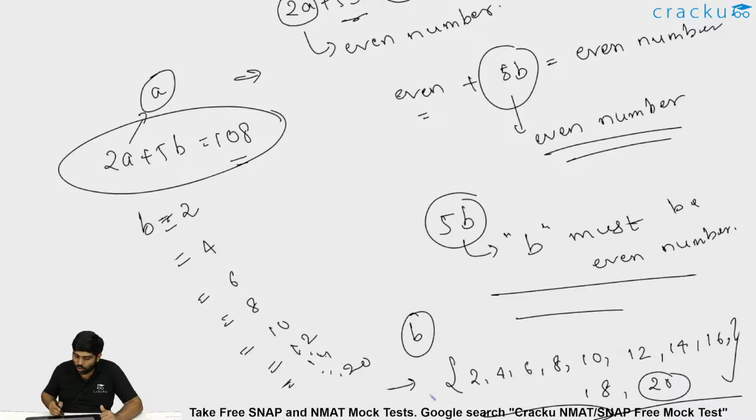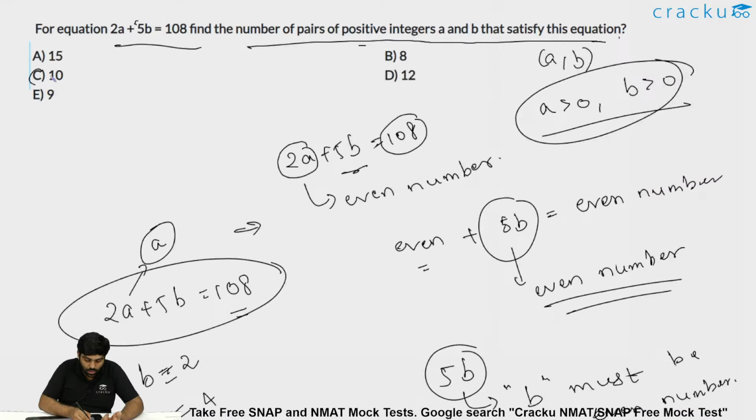So basically, when I talk about a comma b, these many possibilities are there. When b is equal to 2, I'll get 2a equal to 98. If b equals 4, I'll get 2a equal to 108 minus 20, which is 88. Then again it will be 78, and so on till 8. That is 1, 2, 3, 4, 5, 6, 7, 8, 9, 10. We'll have 10 solutions, which is option C. Only positive, no 0. If you take 0, you will get an extra count, which should not happen in this case. Am I clear?